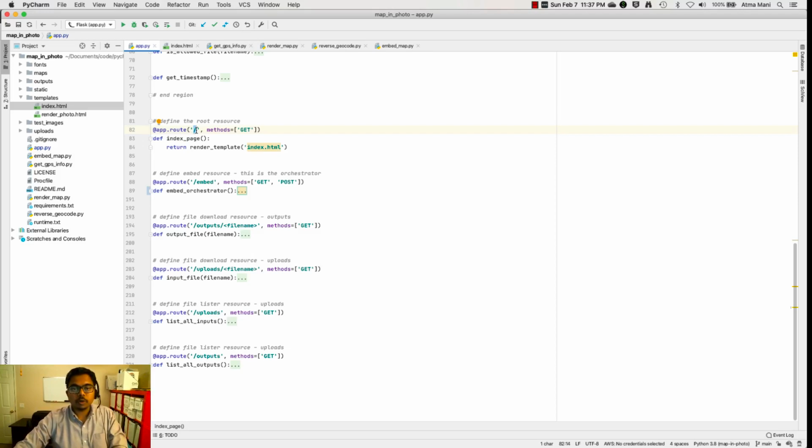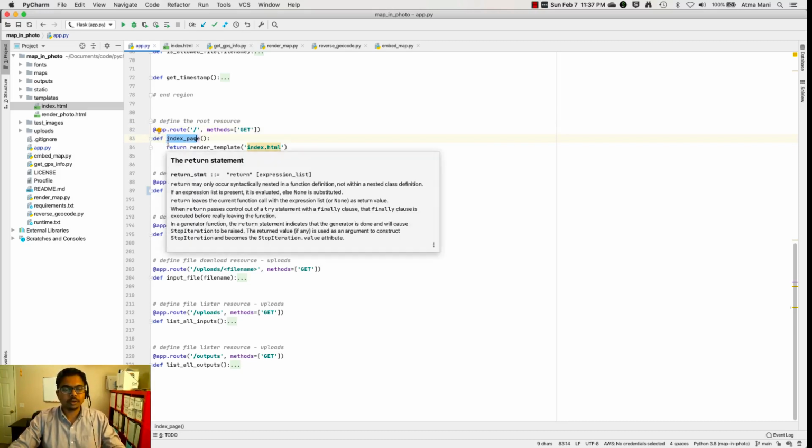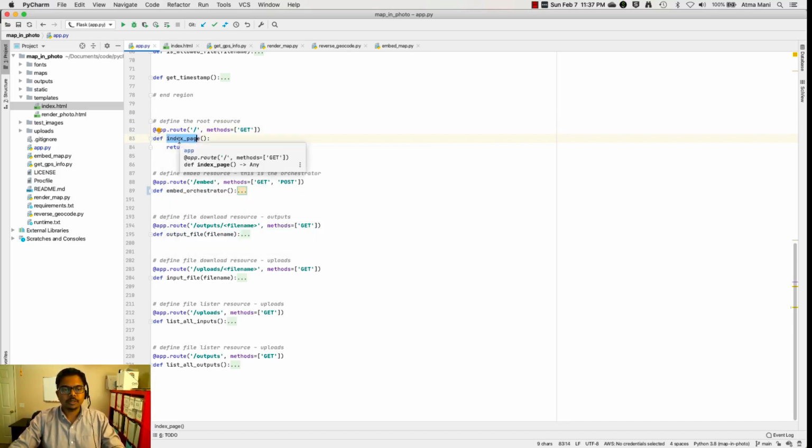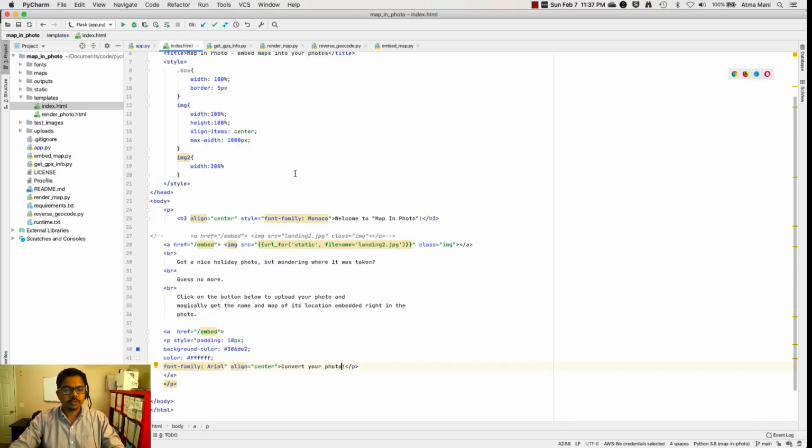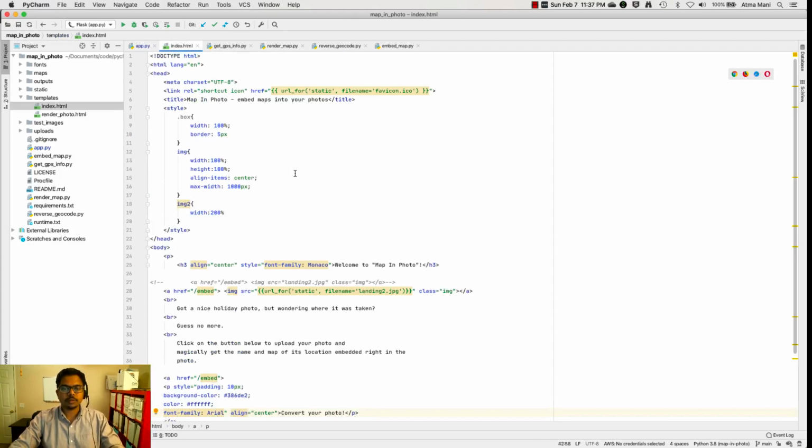So when the user comes to the home page or the root, the function that is defined right under the decorator gets invoked. That's the job of the Flask framework. In this case, I'm keeping it pretty simple, where I'm just rendering an HTML page. And this HTML page is also simple. It just has some pictures to explain what the whole website is about, and it has a button that asks the users to click on if they want to embed things into their photo.